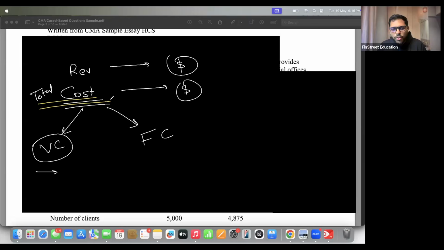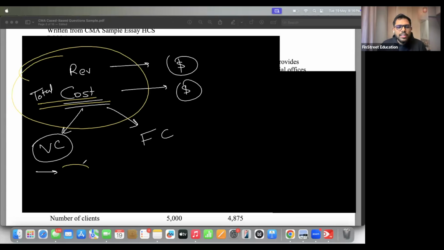How do we derive our total cost? Total cost is something that we estimate. And using total cost, we can come down to variable cost and we can come down to fixed cost. So we have a very tentative approximation that this is one possibility. If there is more information around this, we will use that as well. But for the time being, this is the mind map that you have.